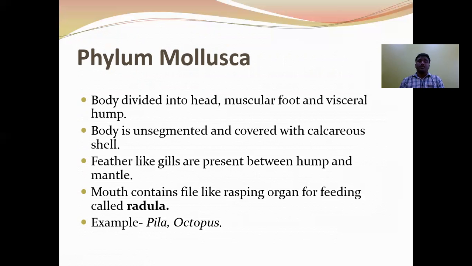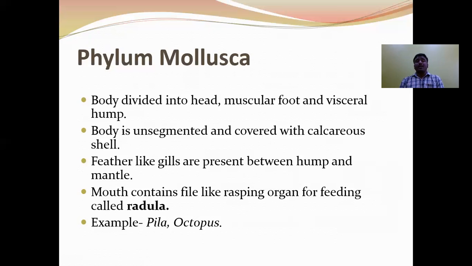The next phylum, Mollusca, soft-bodied animals, is the second largest phylum in the animal kingdom. The body is divided into head, muscular foot, and visceral hump. The body is unsegmented and covered with a calcareous shell. Feather-like gills are present between the hump and mantle, in the mantle cavity.